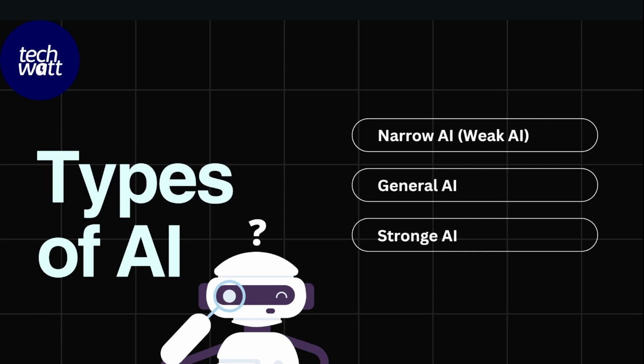The next one on the list is general AI. General AI refers to AI systems that are able to perform at a human level. So they are to perform tasks just as humans do. As of now, we don't have a general AI. Then the last one, strong AI, is the type of AI which is to perform beyond human imagination. This type of AI is to perform tasks that human beings cannot even perform. They are to be above human capabilities. And as of now, we don't have that type of AI yet.